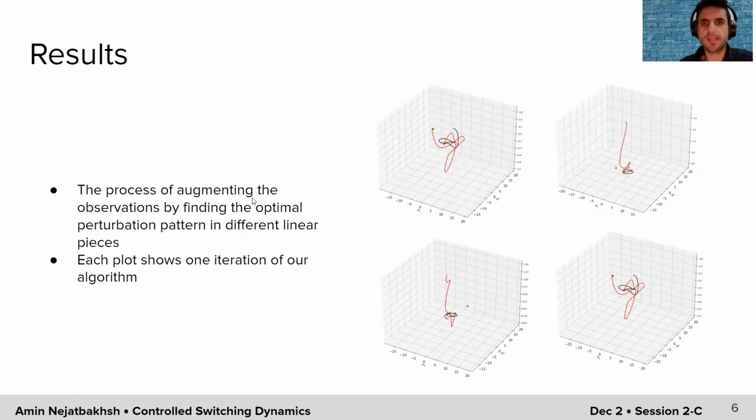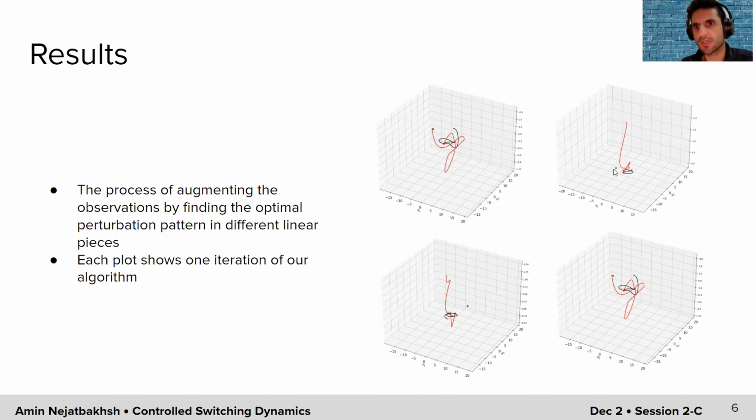Based on this analytical formula, we can find the stimulation or perturbation pattern that controls the state of the system in the linear dynamics towards the desired point, which is just the maximally informative direction that we have the analytical expression for. Here we have four different iterations of our model.